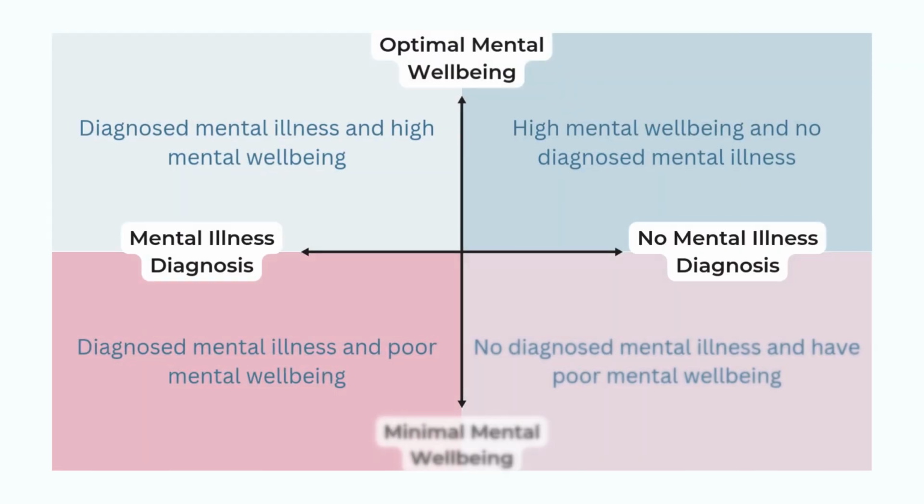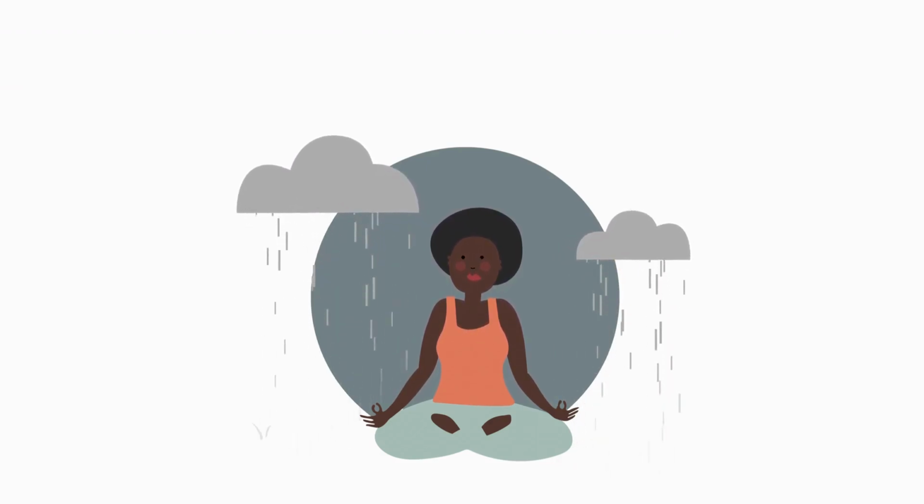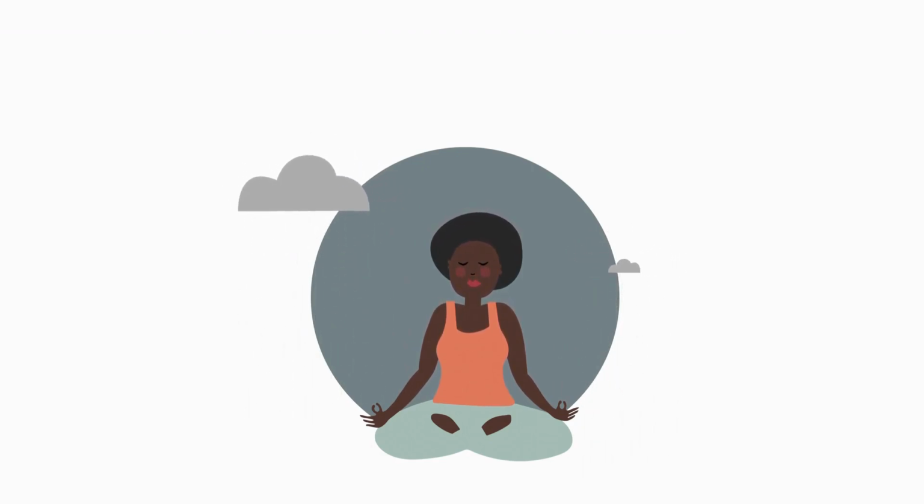The two-axis mental health continuum reminds us that mental illness and mental well-being are separate yet interconnected dimensions. Recognizing where we or others might be helps us guide decisions about support and care. Remember, everyone moves across this continuum throughout life.